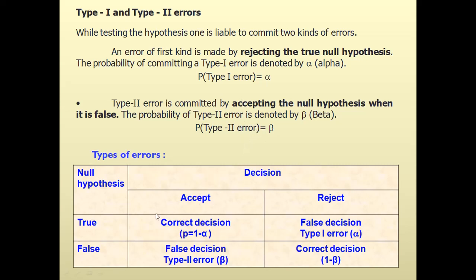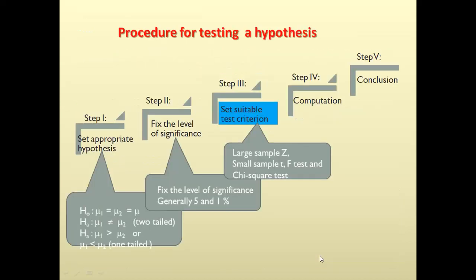Now in the tabular form you can see that when null hypothesis is true and if you accept it, your decision is correct. If you reject it, your decision is wrong, what we call the type 1 error. If null hypothesis is false and if you accept it, it's a false decision which is indicated by type 2 error, and if you reject it, your decision is correct.